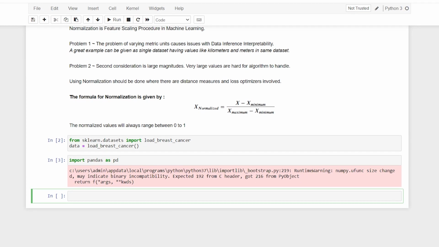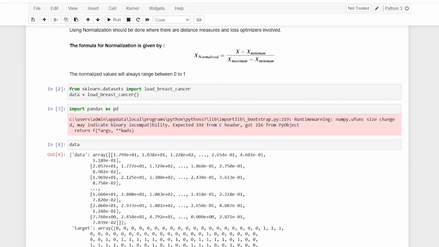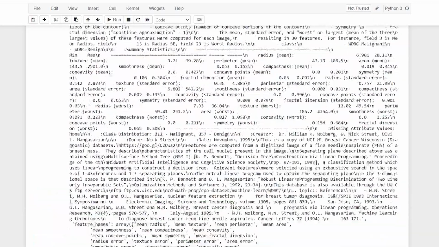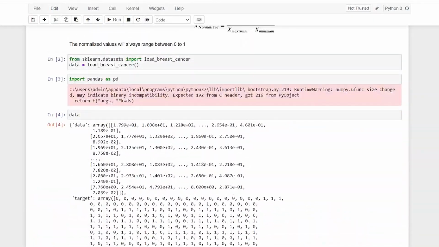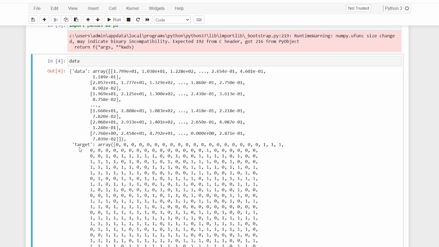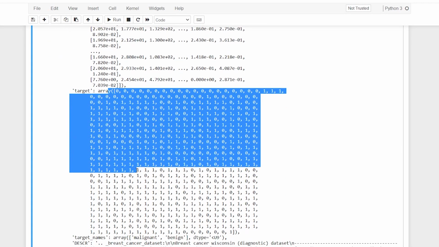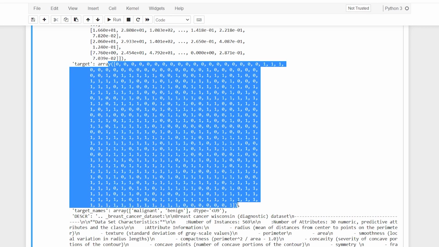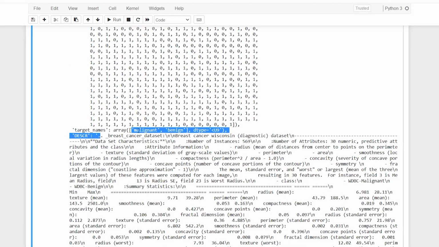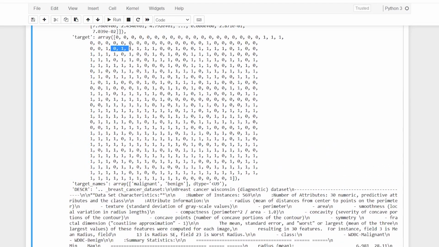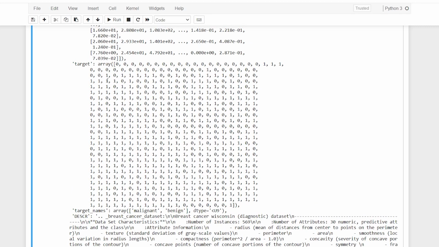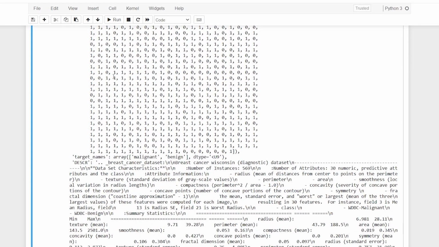And another thing that I want to focus on, so I'll just say data, and I have all the values. Now this is very much, I would say, gibberish. So data holds all the values of your features. Target holds the values of your target class. The target names are basically malignant and benign. So 0 states that the cancer is malignant, and 1 states that the cancer is benign. One of them requires surgery, so that is a measure.